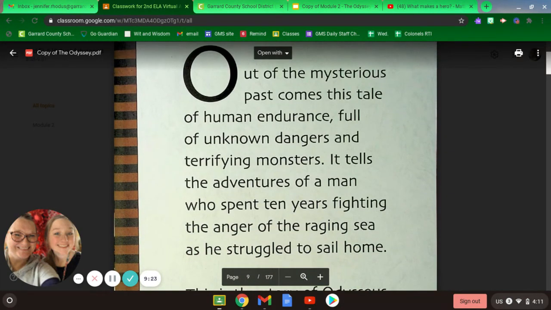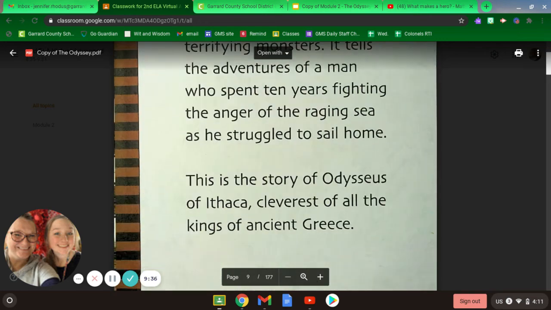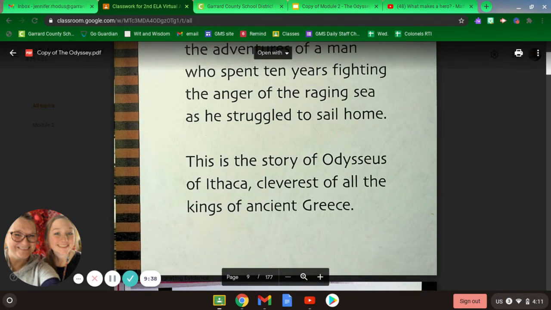Out of the mysterious past comes this tale of human endurance, full of unknown dangers and terrifying monsters. It tells the adventures of a man who spent 10 years fighting the anger of the raging sea as he struggled to sail home. This is the story of Odysseus of Ithaca, cleverest of all the kings of ancient Greece.